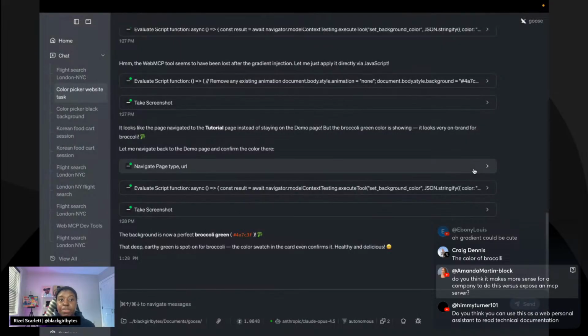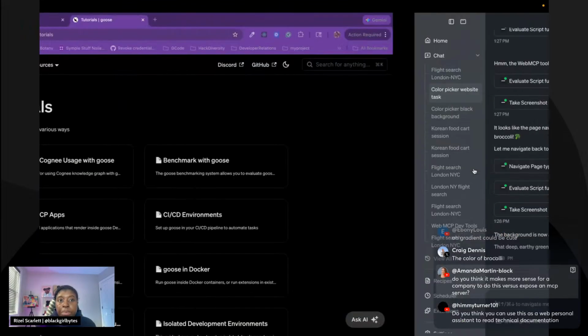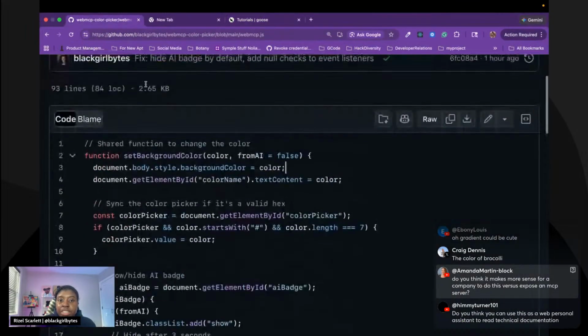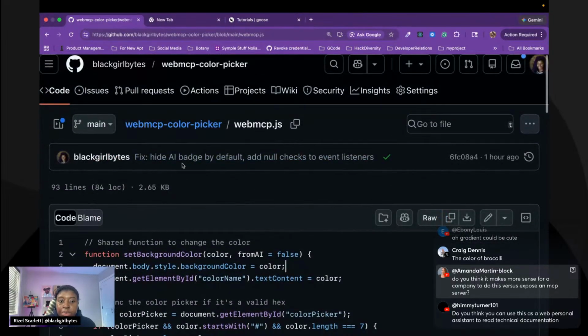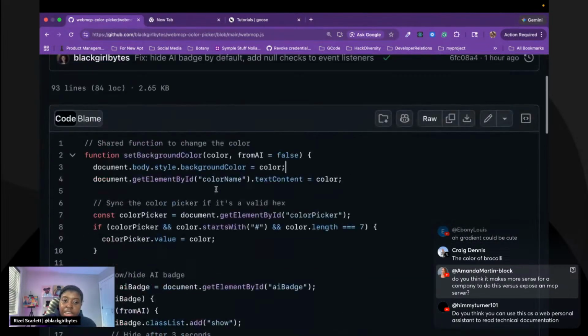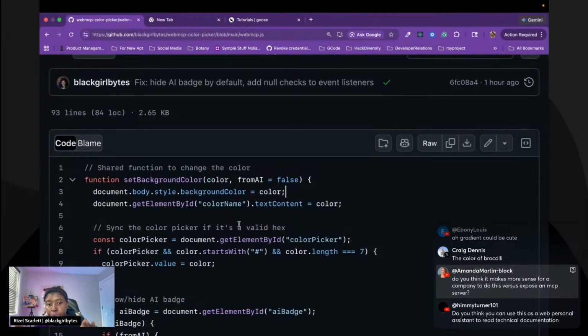I haven't thought of all the use cases yet. But yeah, this was my first just trying it out. And I'm curious what people end up building. I think I want to build something cooler. I just made this really fast color picker because I don't want it to be too complicated. I just want to be able to look at one tool call and show it to people.